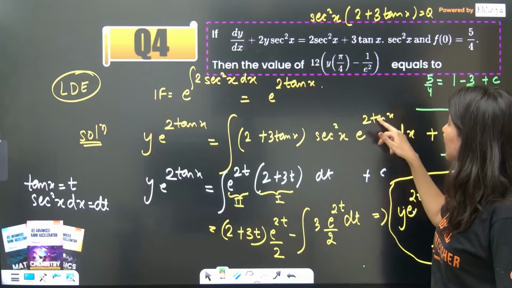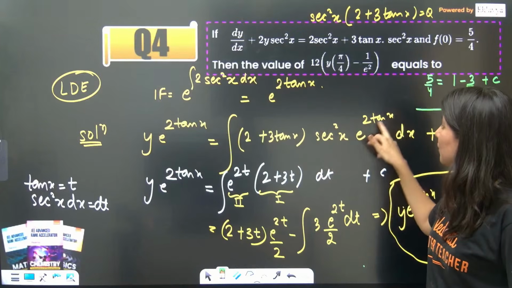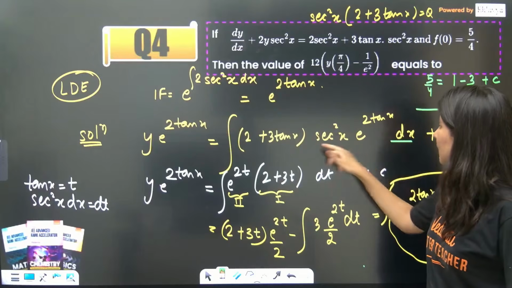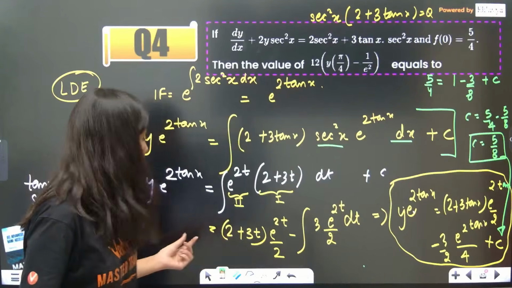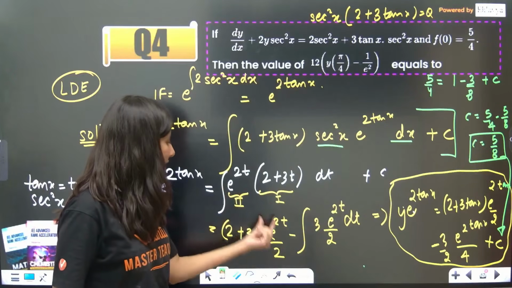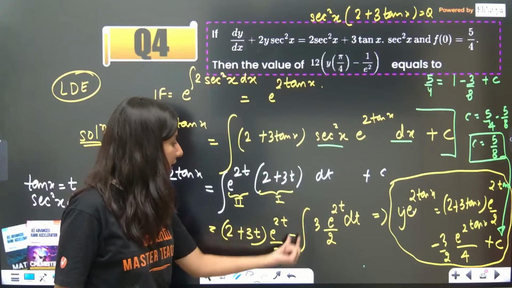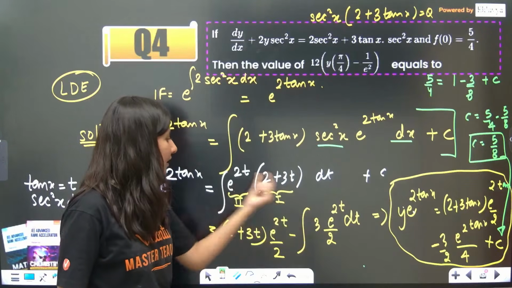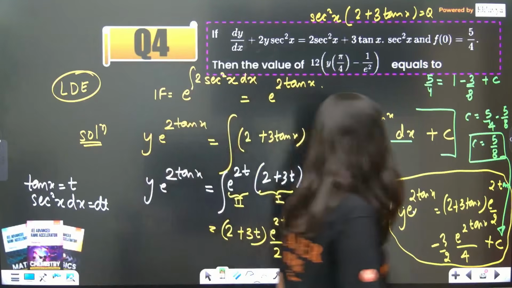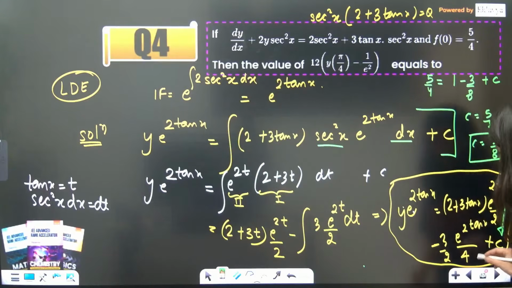Now I am putting tan x equal to t. So e power 2t and this is your dt, 2 plus 3t. First function, second function. Now by parts: first function constant, integration of second minus integral of derivative of first function. So 3 and integration of second. One more time if you integrate now, this is going to give you, yes, so this is yes 2.